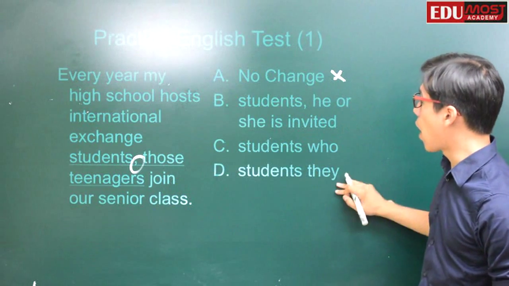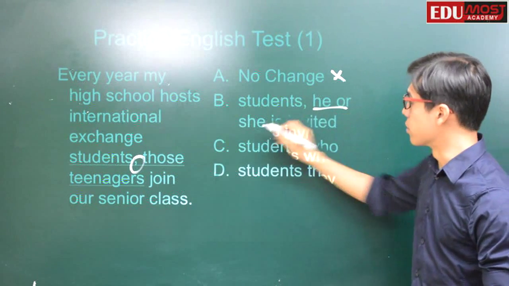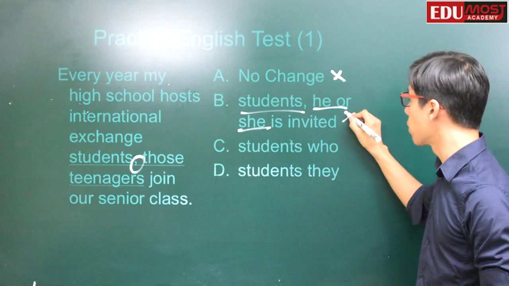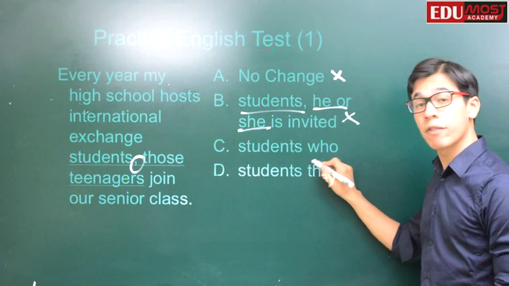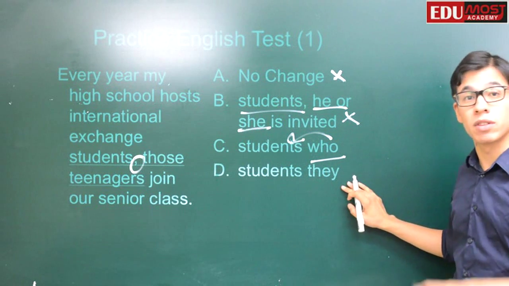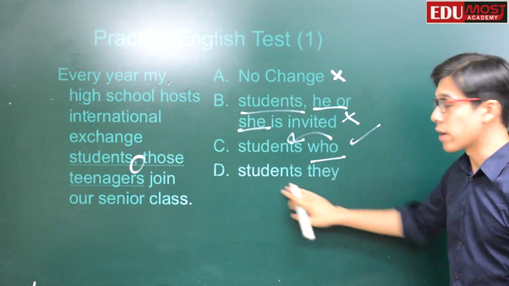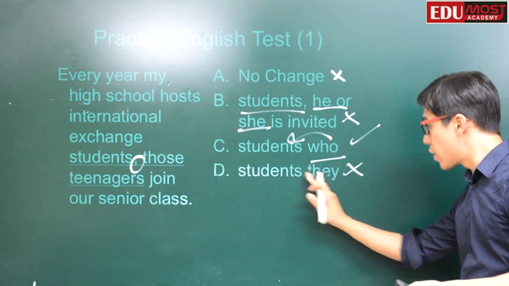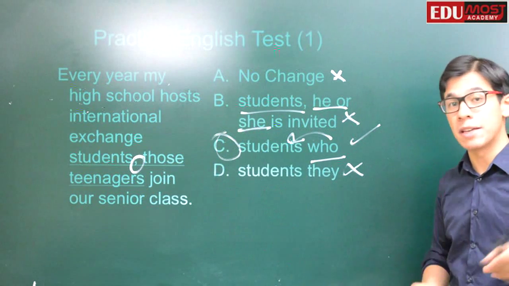If we're looking at our other options, "students, comma, he or she is invited," here our pronouns aren't actually matching up with what they're referring to. It doesn't make sense either. We can cross out B. C, "students who"? Well, we know who refers to students. As such, we can see this does make sense. We deleted the run-on sentence and connected the 2 ideas. C works. Whereas D, again, is a run-on sentence, with 2 different subjects, starting off another sentence, again not okay. Thus, our answer here is going to be C.